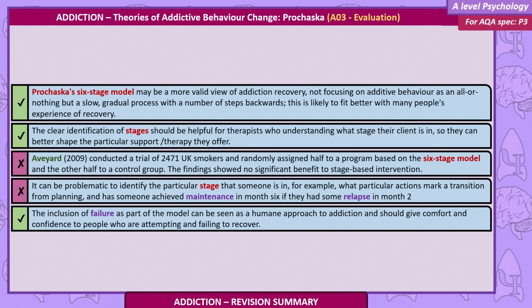Velicer, 2009, conducted a trial of 2,471 UK smokers and randomly assigned half to a program based on the 6-stage model and the other half to a control group. The findings showed no significant benefit to stage-based intervention. It can be problematic to clearly identify the particular stage that someone's in. For example, what particular actions mark a transition from planning? And has someone achieved maintenance in month 6 if they had some relapse in month 2?